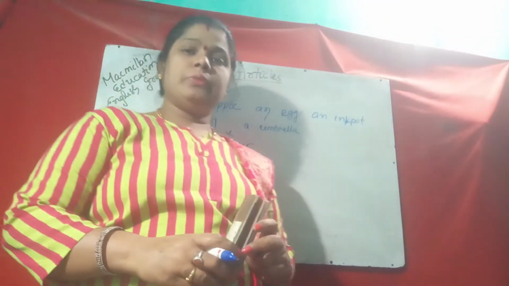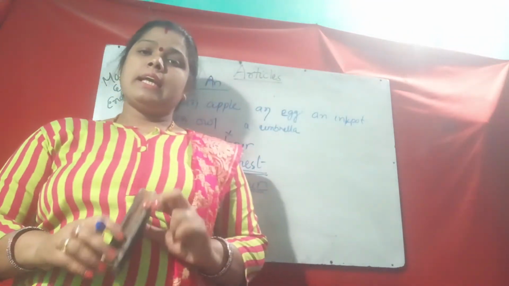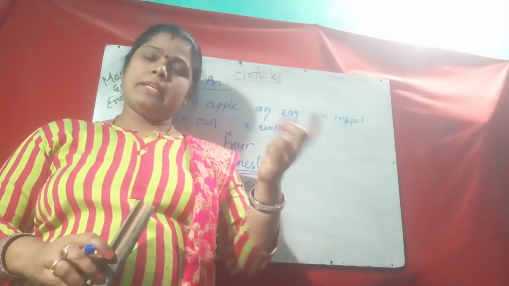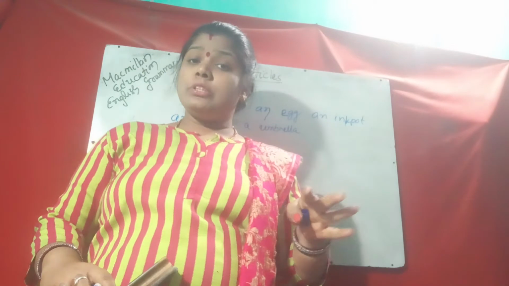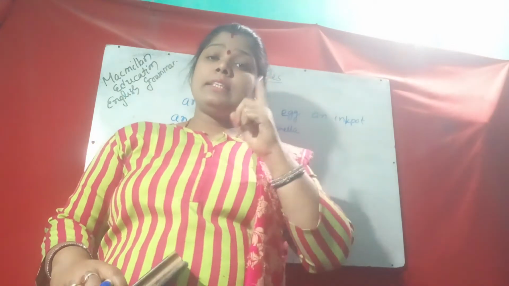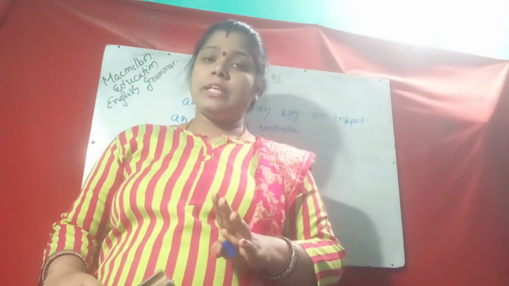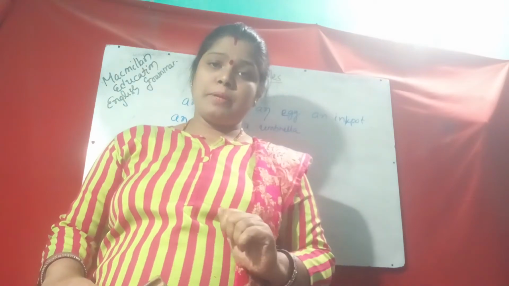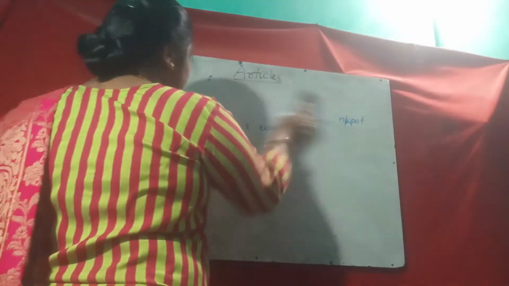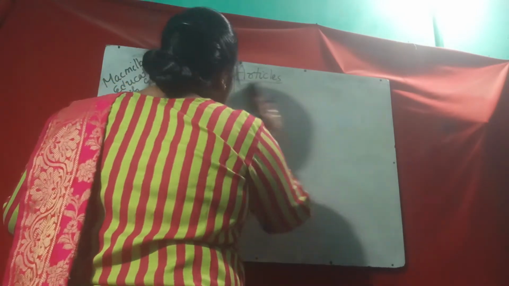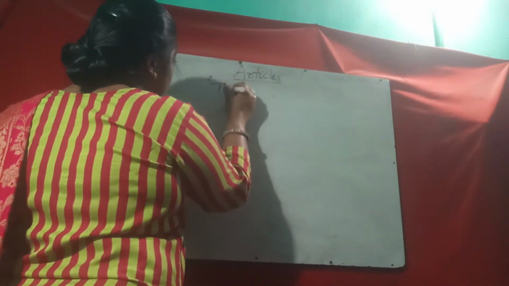Now come to the. I said A and N are used before indefinite, any person, any bird, anything. But the definite article is used for a particular person, particular name, particular place. So what is the difference between A and N and the article the? One example: eat a banana.